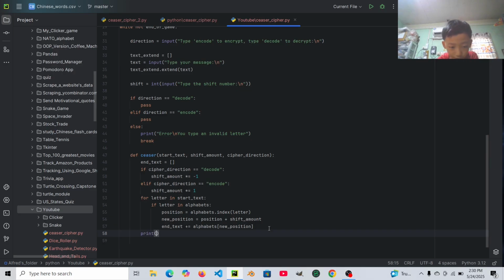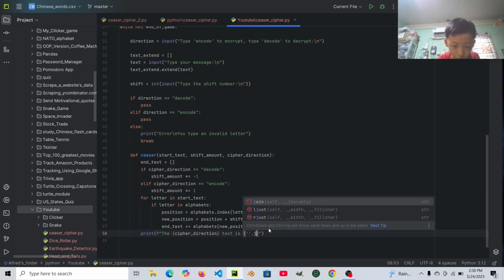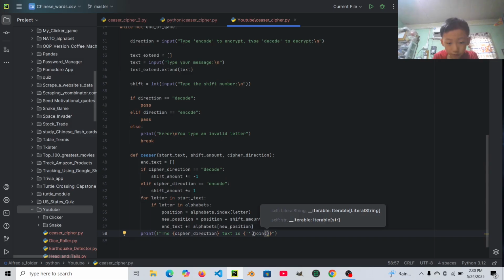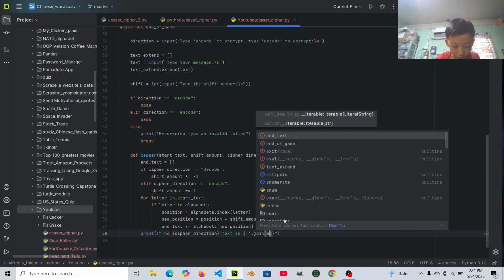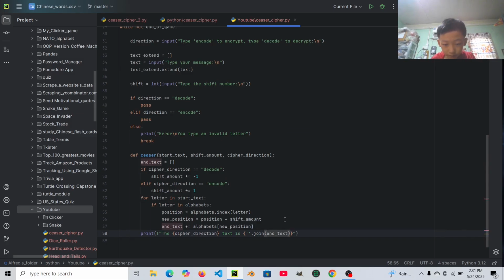Then let's print out the cipher direction, the text is, dot join. We'll join the end text, let's say this. We'll print it.